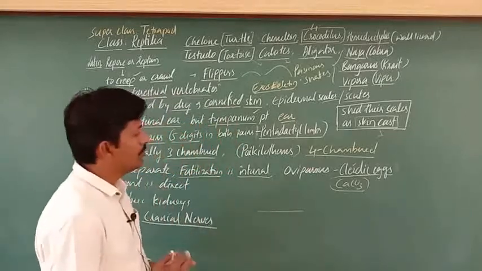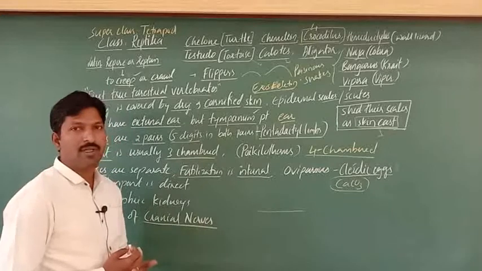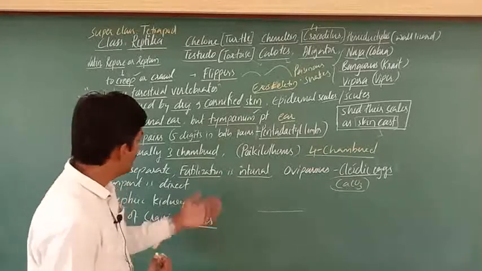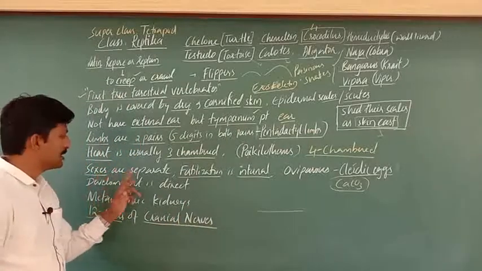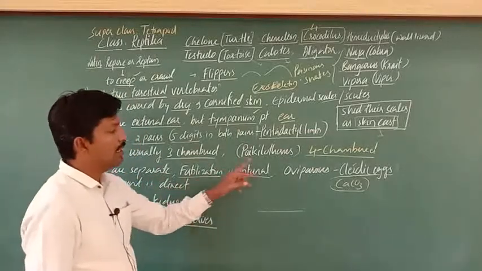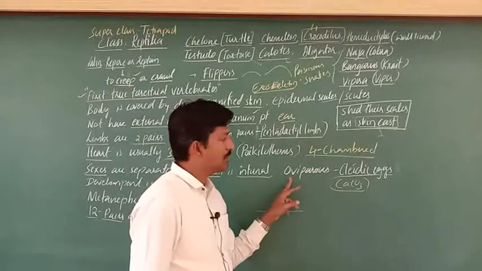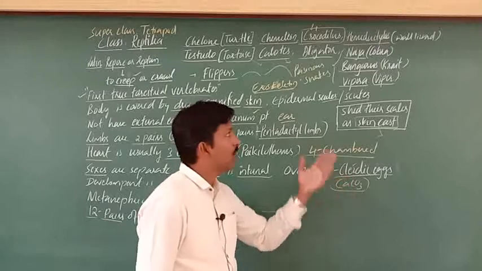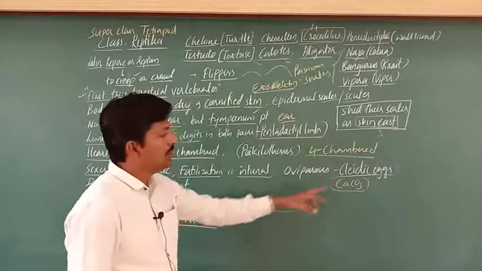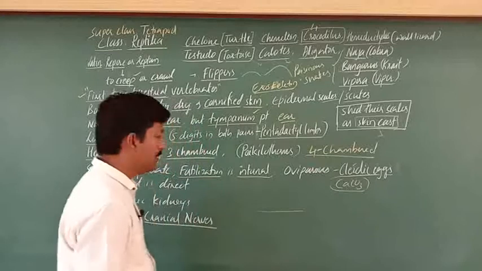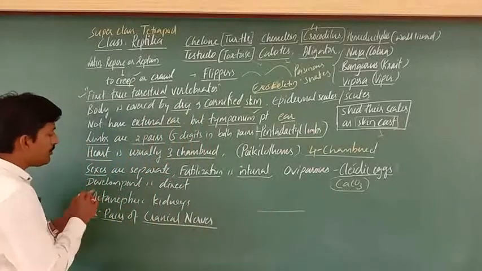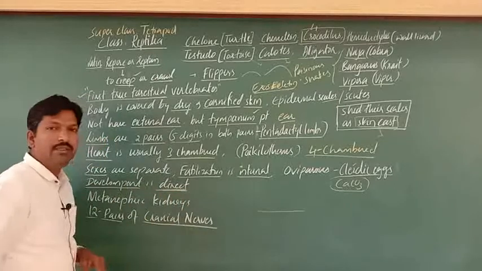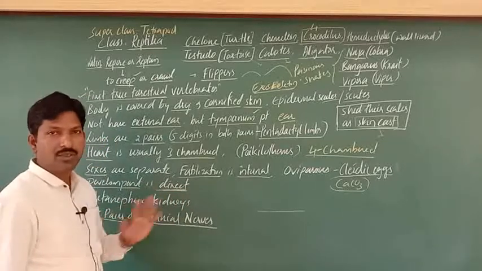So we even observe parental care. They will take care of the eggs after laying them, right? So what we observe is that sexes are separate, fertilization is internal, and they are oviparous animals. Oviparous means they lay eggs, right? Some exceptions like the viper will be there, and cleidoic eggs they are, right? Next, the development is direct. Development is said to be direct, meaning here the larval stage is not there, right?